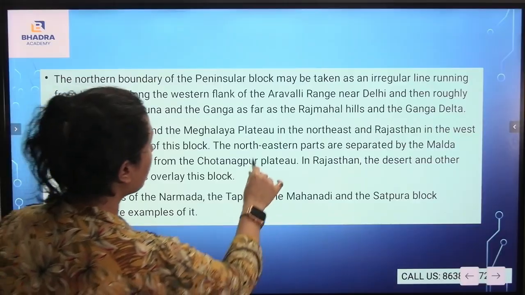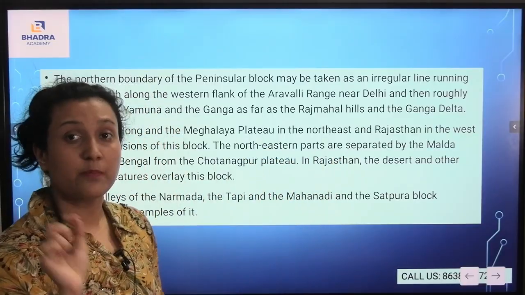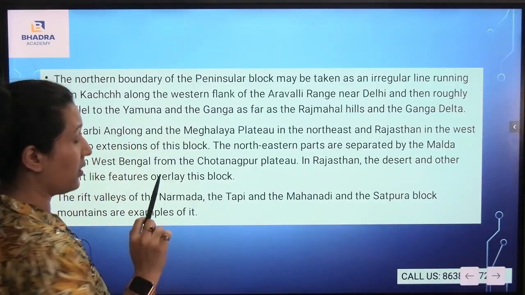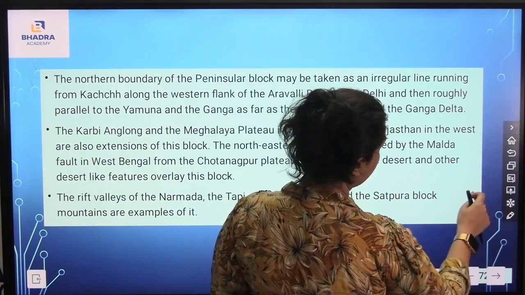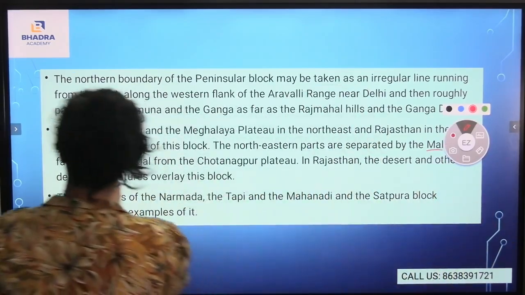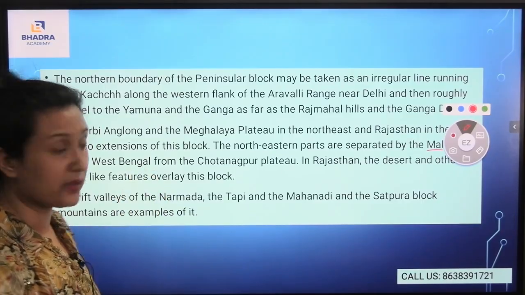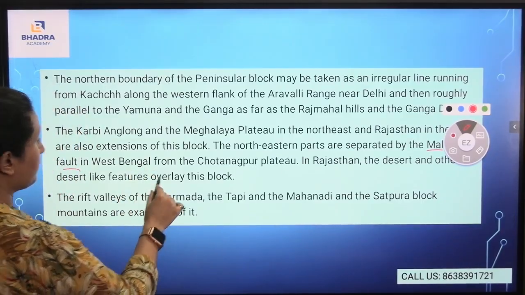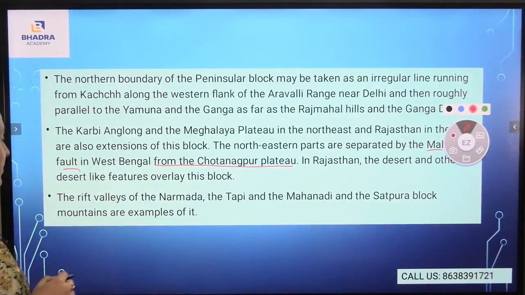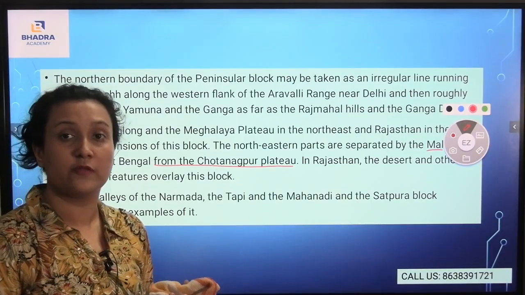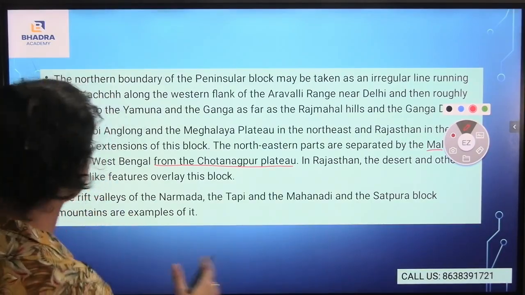Now, the northeastern parts are separated by the Malda fault itself. The Malda fault is present in West Bengal. It is quite far from the Chota Nagpur plateau, and in Rajasthan, the desert and other desert features also overlay this block. Now, this block is comprised of the peninsular block of the peninsular region.